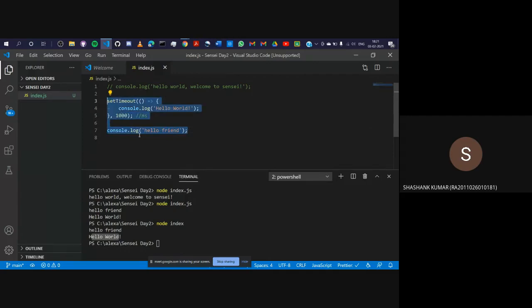So let's comment this out as well. I'll be commenting this out. You can also delete it or just leave it, but that will just increase your clutter over here.